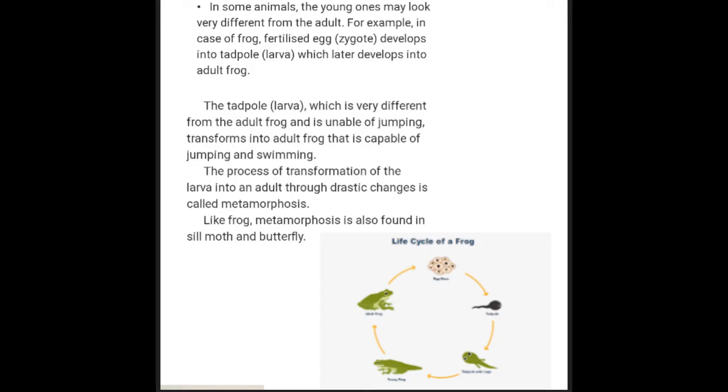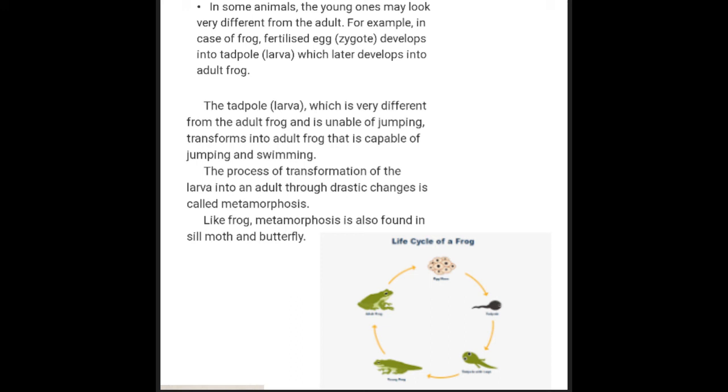In some animals, the young ones may look very different from the adults. For example, in the case of a frog, the fertilized egg develops into a tadpole, which later develops into an adult frog. The tadpole, which is very different from the adult frog and is unable to jump, transforms into an adult frog that is capable of jumping and swimming.